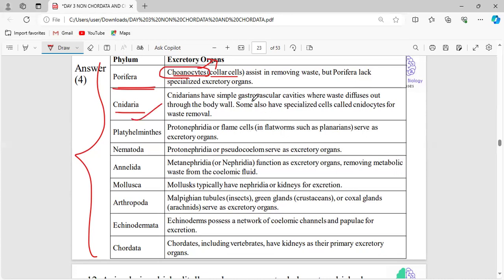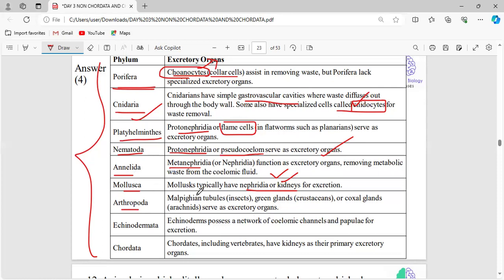Cnidaria, they have a gastrovascular cavity. Here, cnidocytes are the cells responsible for waste removal. And Platyhelminthes, we know that flame cells or protonephridia will be the excretory structure. Nematodes have protonephridia or pseudocoelom. These are all the excretory organs. Annelids, here the structure will be the metanephridia or nephridium. This is what is used as an excretory organ. In Mollusca, kidney or nephridia can be used as an excretory organ.